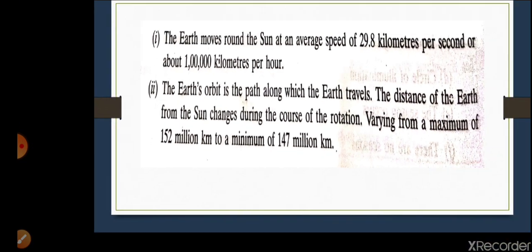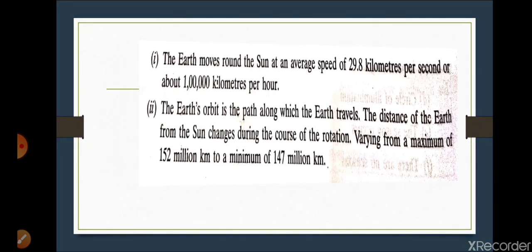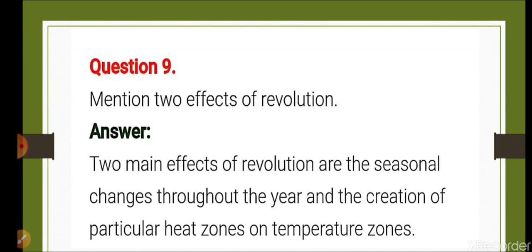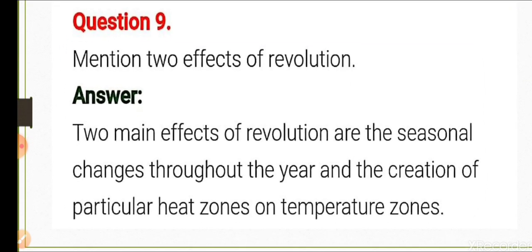Now I am moving to question number 9. Mention the two effects of revolution. The two effects of revolution are seasonal changes throughout the year and the creation of particular heat zones or temperature zones. I hope it is clear.